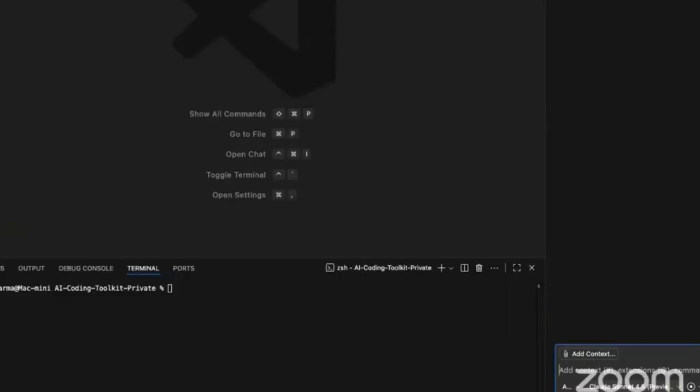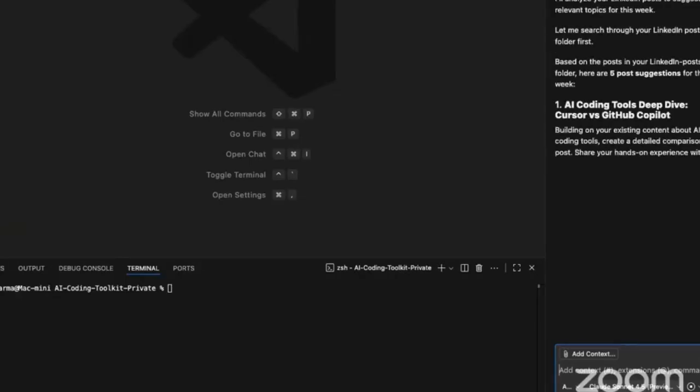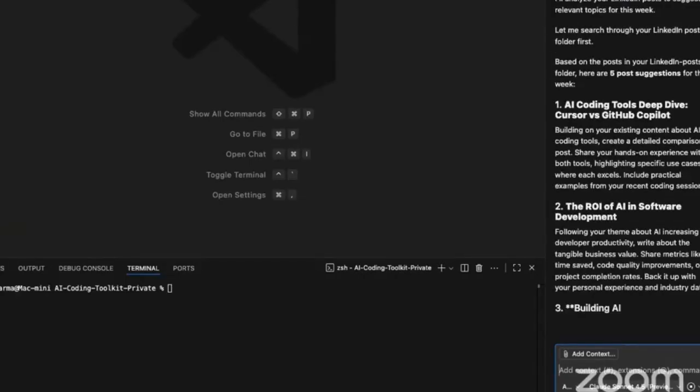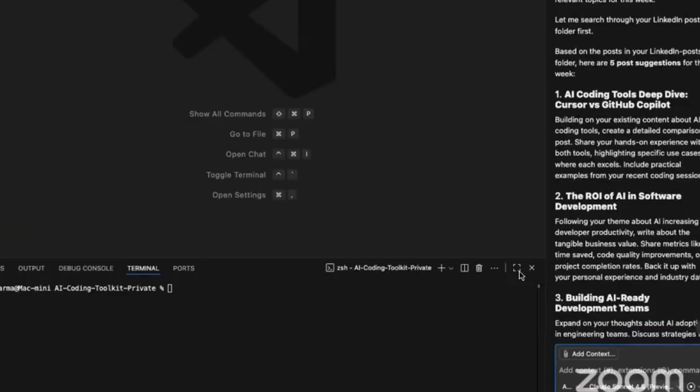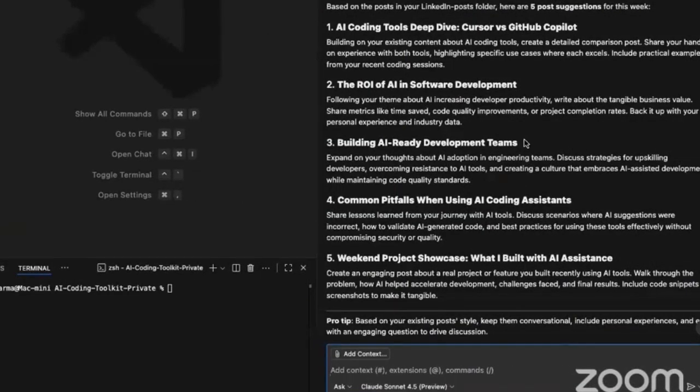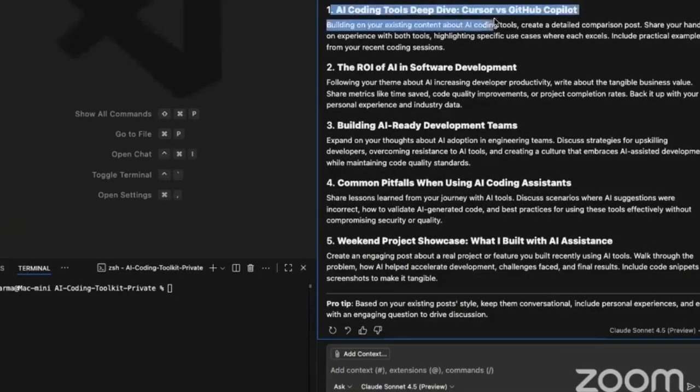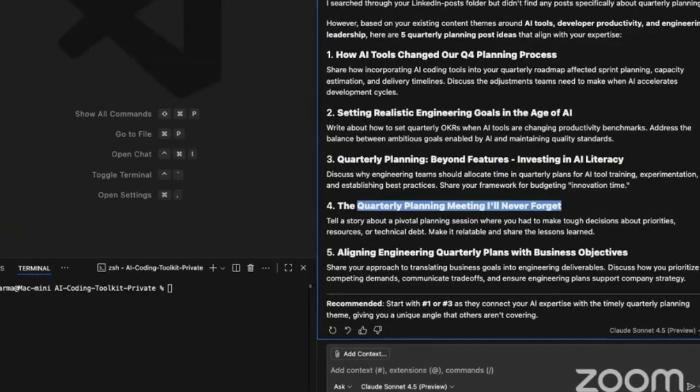So I didn't give much background, but I could give, all right, this week I want to write about time management, or I want to write about SaaS. I could have given that kind of context as well, but this is just a demo. I just did it. So coding tool deep dive, ROI, building, expand businesses. So these are different things that I have done. Let's see what this guy is doing.